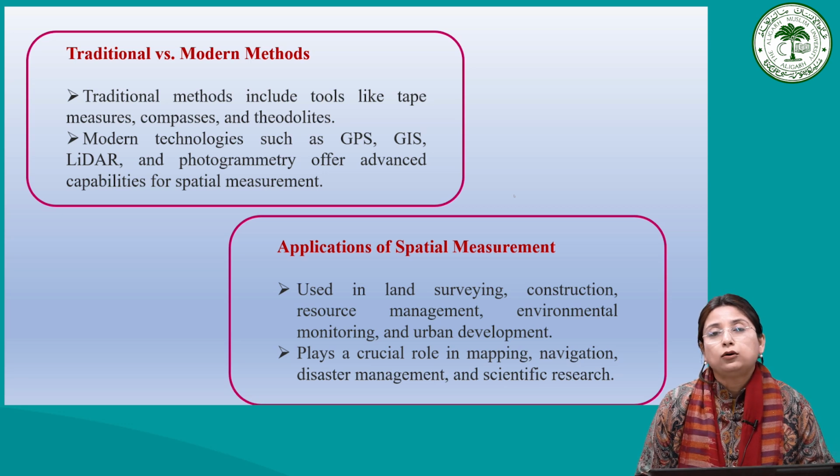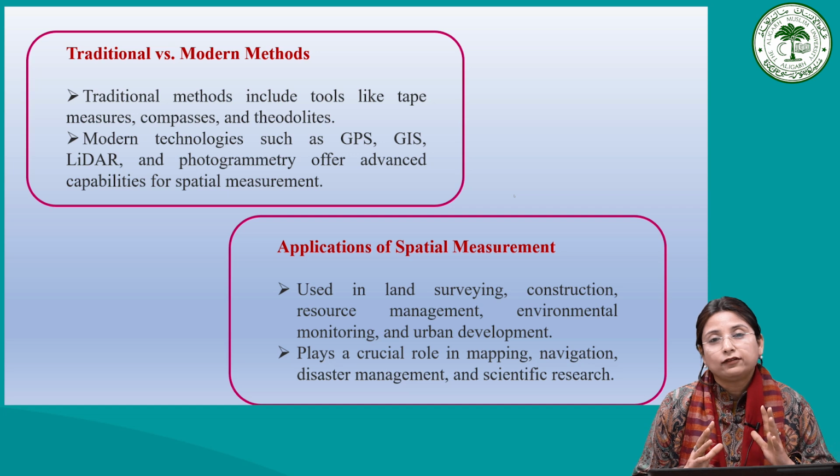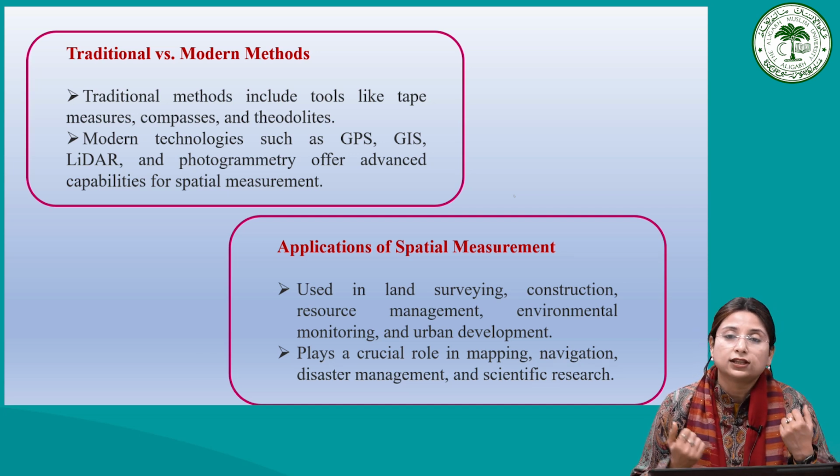When we talk about conventional measurement, the traditional approach versus the modern approach, traditional methods generally used tools like tape, compasses and theodolites. These are the traditional tools for measurement.